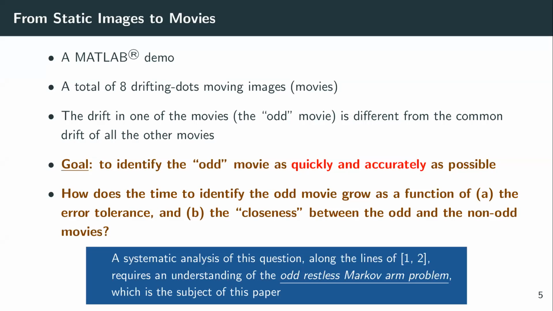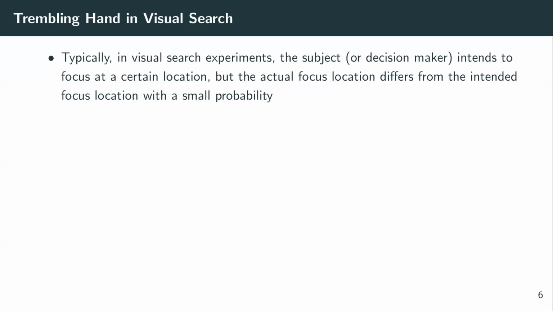Before I get into the odd restless Markov problem, I would like to bring to light the notion of trembling hand that is commonly observed in visual search experiments like the ones we saw before. Typically in visual search experiments, a subject or a decision maker is shown a number of images or movies at once, upon which the decision maker starts to scan these images or movies by focusing his attention on one image or one movie location at a time. Neuroscientists have observed that in practice, while the decision maker intends to focus his attention at a certain location at any given time, the actual focus location at that time differs from the intended focus location with a small probability.